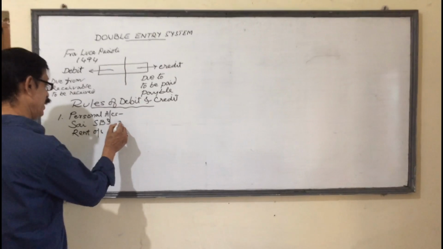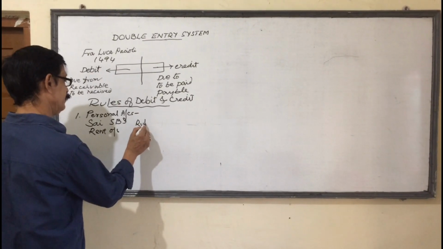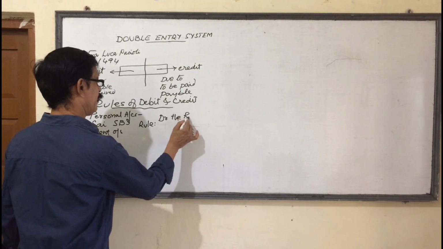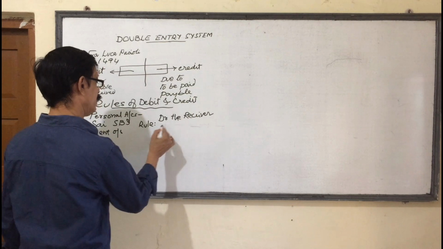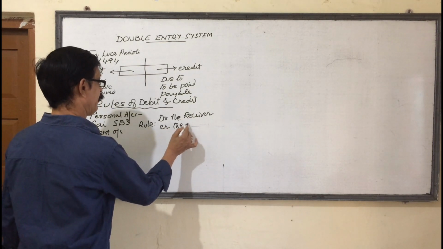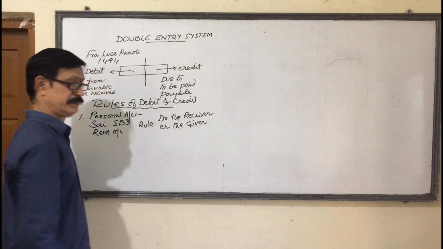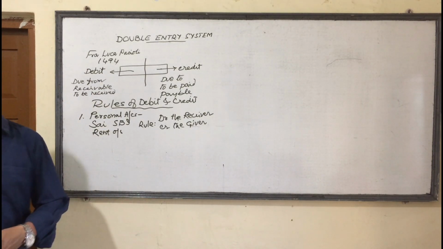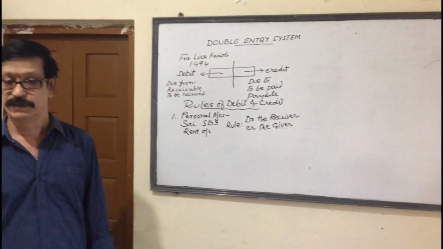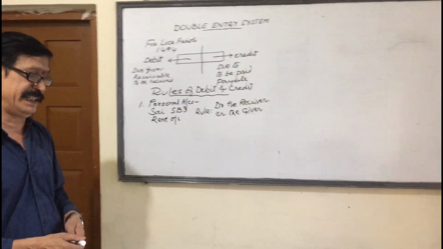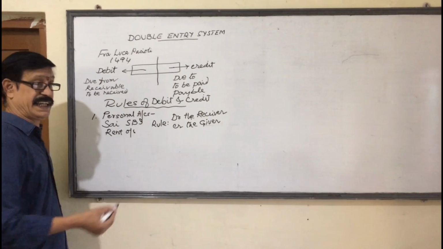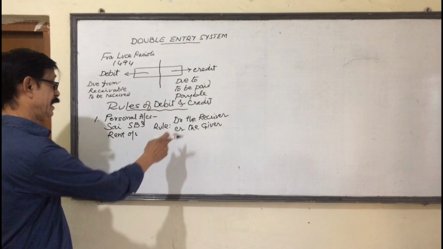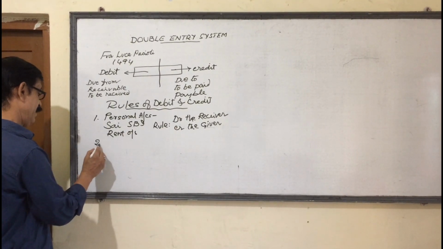In this case, the rule is: debit the receiver, credit the giver. Whoever is receiving from us must be debited. Suppose I have given a cell phone to a student. He is the receiver. He must be debited. Credit the giver. Whoever is giving to us must be credited. Debit the receiver, credit the giver.